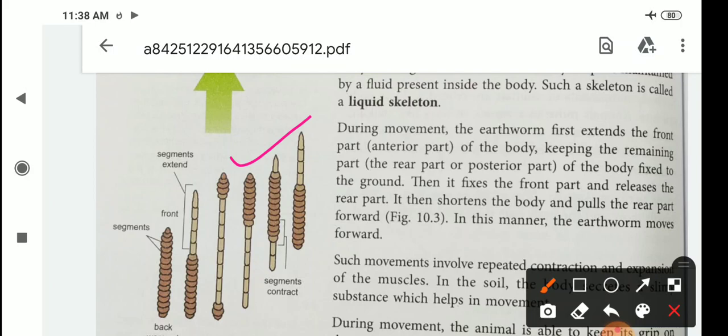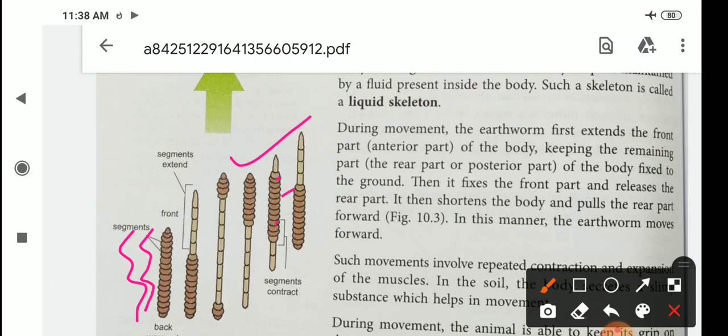Okay, during movement the earthworm first extends the front part. Okay, this is the front part and these are the segments. Front part means anterior part and back part means posterior part. First it extends the anterior part, while the remaining part remains constant.